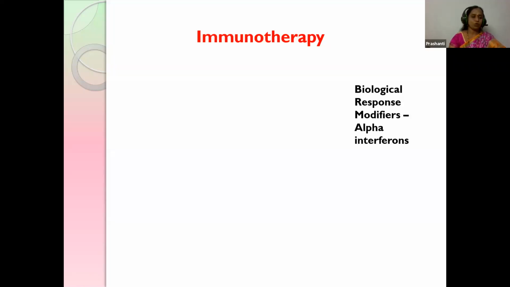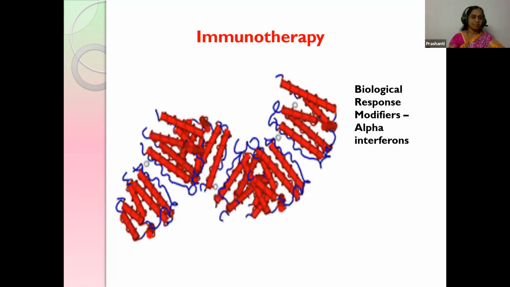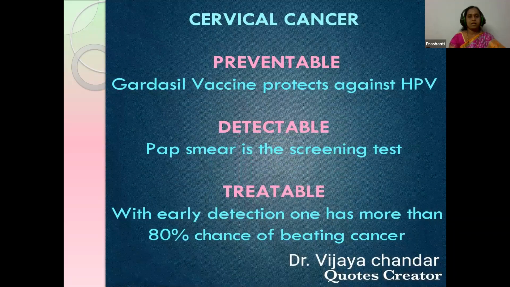The next one is immunotherapy. The biological response modifiers, that is alpha interferons, are used for cervical cancers. Cervical cancer is the most common cancer in women. Here the pap smear test, a screening test, is available, and by that, an 80% chance of saving your life is possible by early detection, children.